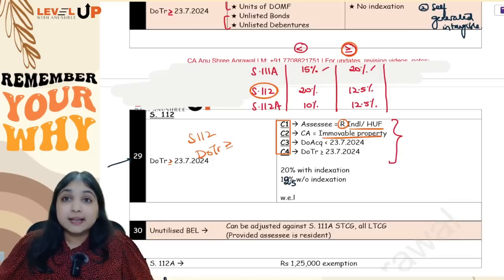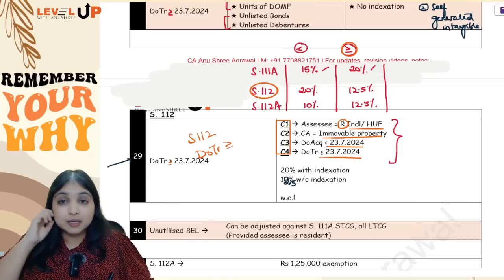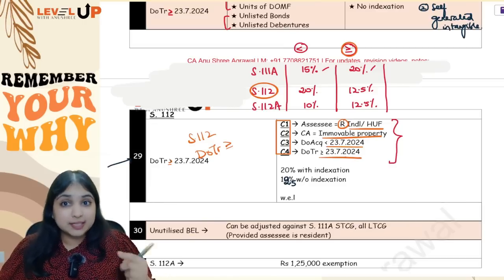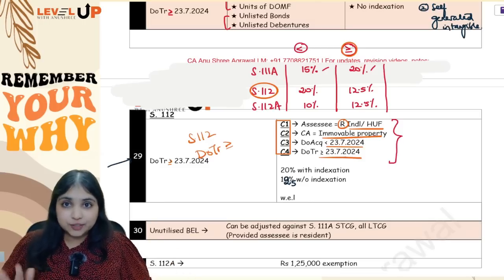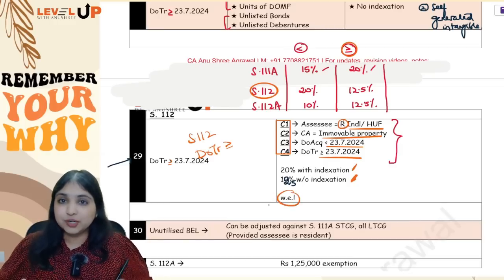Condition number 3 is the date of acquisition before amendment and date of transfer on or after the amendment. If these 4 conditions are fulfilled, only then you will do 2 computations for tax, 20% with indexation, 12.5% without indexation, and whichever is lesser is what you will pick, that is what your assessee will pay.